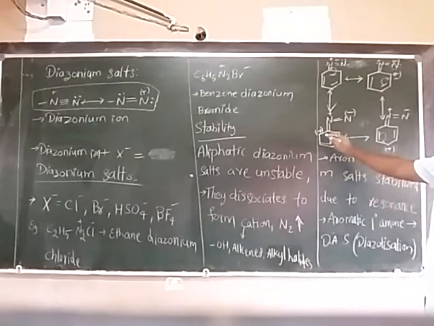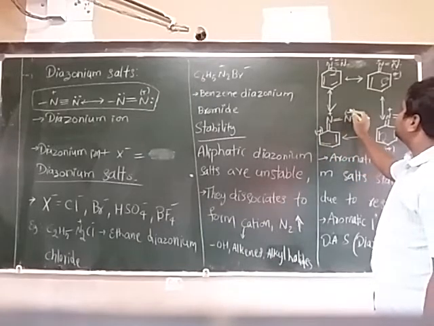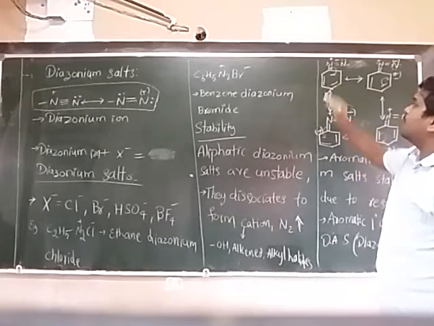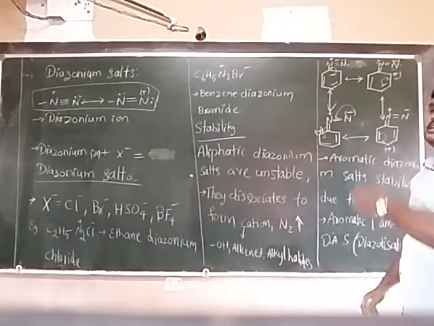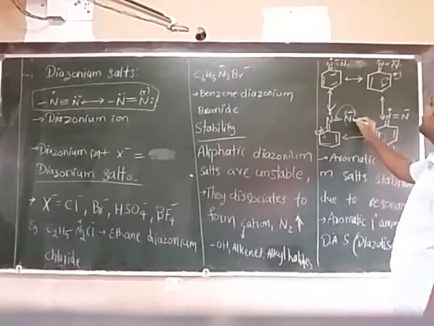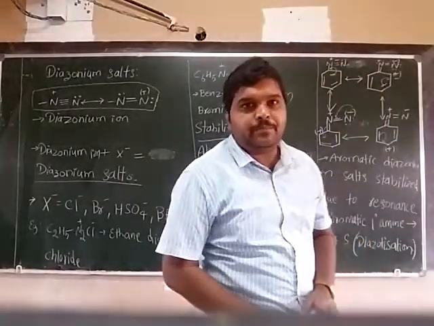Finally, if it comes back, we get the normal aromatic diazonium ion. These are a few resonating structures of aromatic diazonium ions.